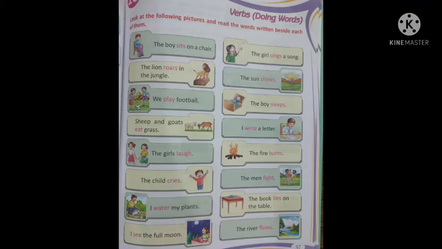I write a letter. What do I do? I write. So write is a verb here. The girl laughs. Laugh means hasna. Laugh is a verb here because what are the girls doing? They are laughing. The fire burns. What does the fire do? It burns. So burns is the verb here.